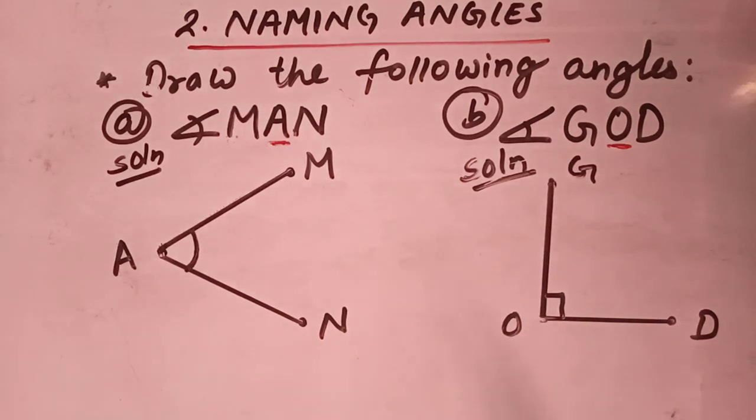Actually, here I have drawn a right angle GOD. A right angle is an angle which measures exactly 90 degrees. We will study about right angles in our next chapter. So in this way, students, we can draw the angle. So let's draw more angles.